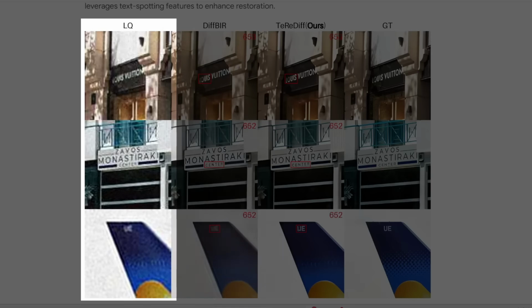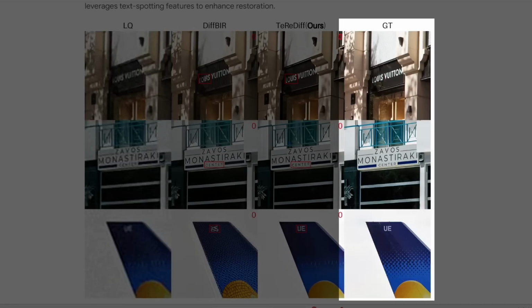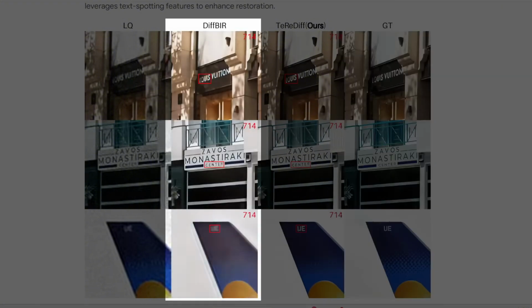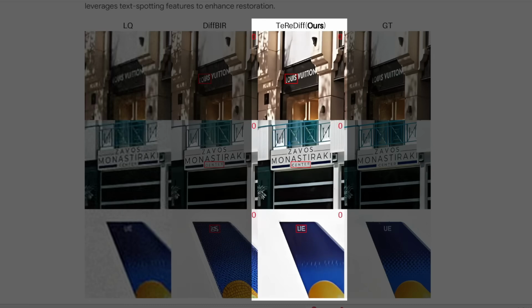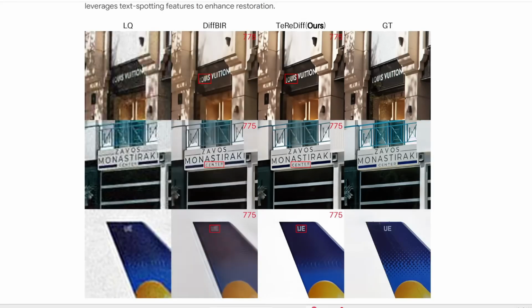The left column shows the original low-quality, blurry image. The rightmost column displays the ground truth. The second column you see here is another option called div-bir. The third column features this new method. Notice how quickly it cleans up the image, and the text just looks way clearer than what the competitor does.